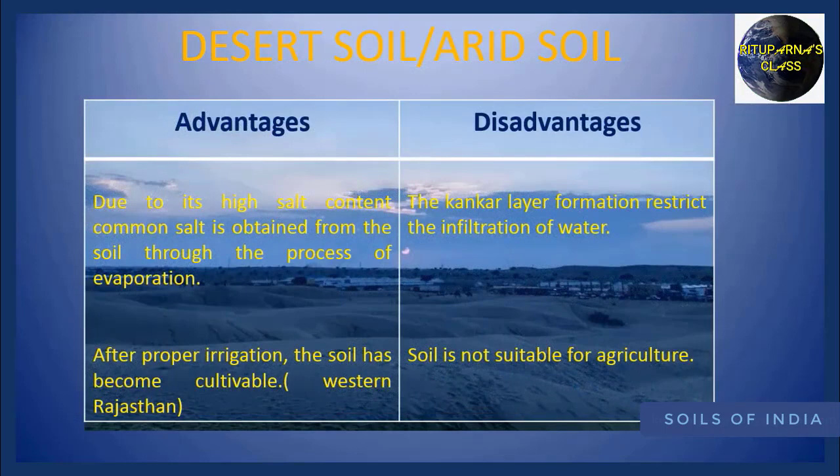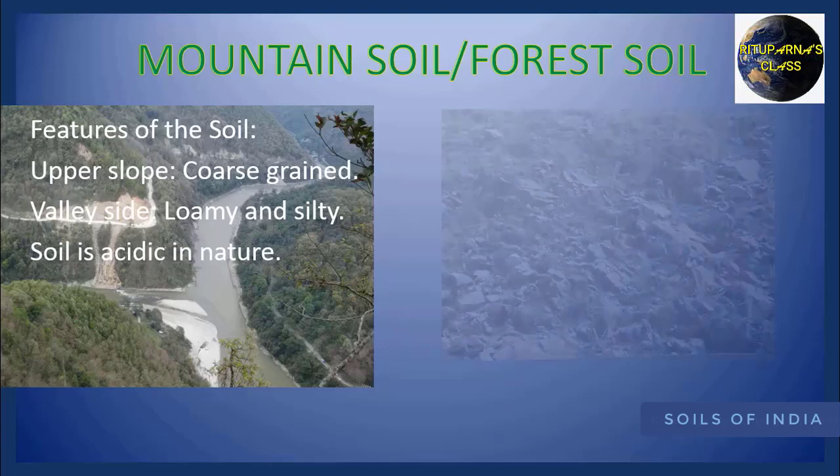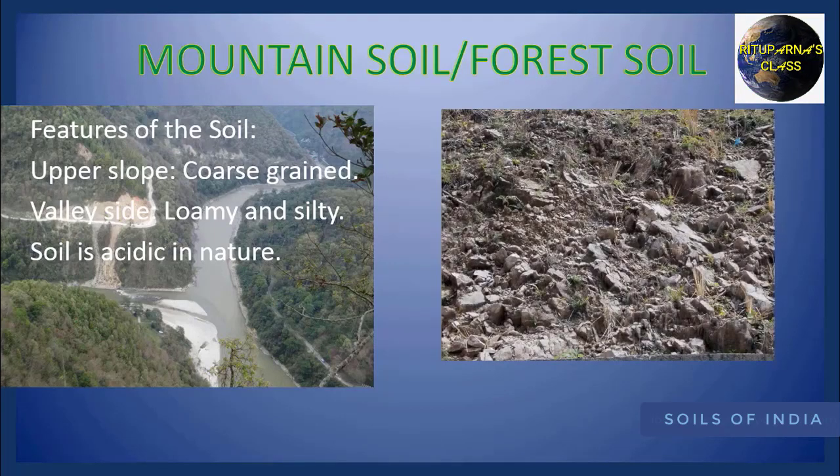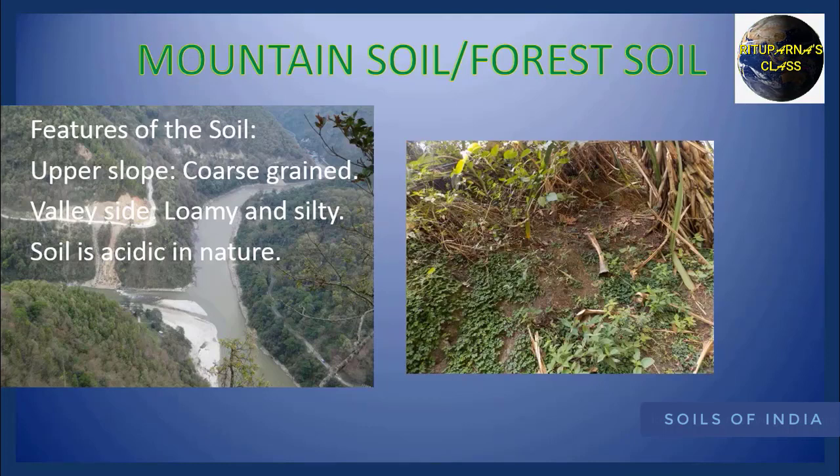So here you can see the advantages of Indira Gandhi Canal. Now we are going to discuss the features of the mountain soil. Here you can see in the upper slope the texture of the mountain soil is coarse, but in the valley side or in the lowland it is loamy and silty. But by nature the mountain soil is acidic.